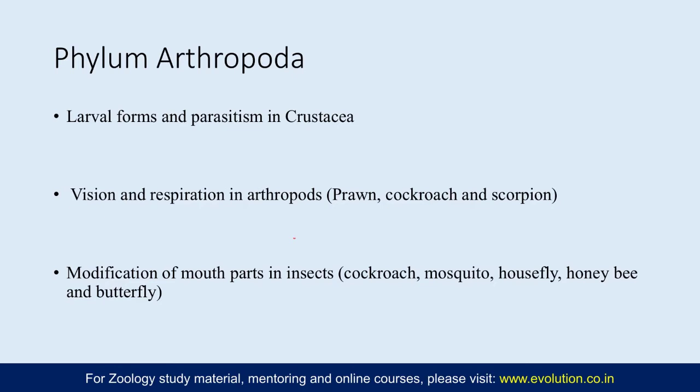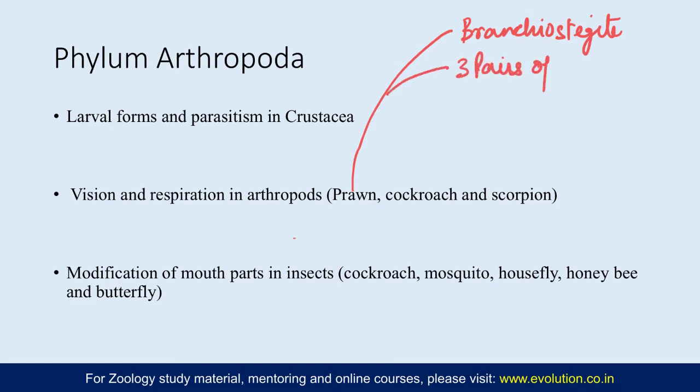And in case of prawns, there are 3 different structures which help in respiration. So there is the lining of the branchiostegite, that is respiratory, and the 3 pairs of epipodites, that also function as a respiratory structure. And the third is that there are 8 pairs of gills also present in case of prawns. So all these 3 are the structures.